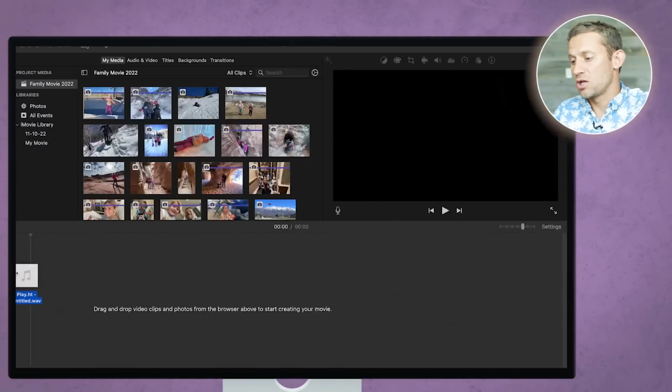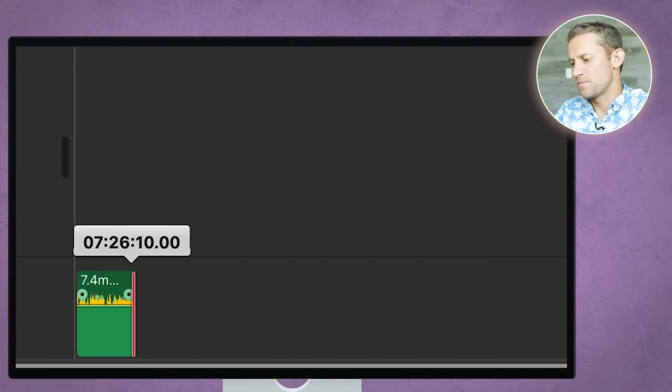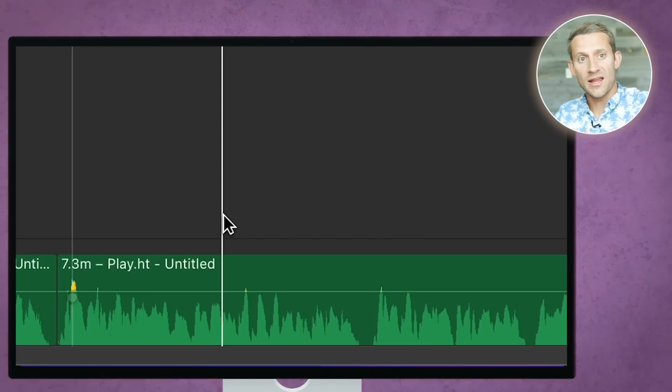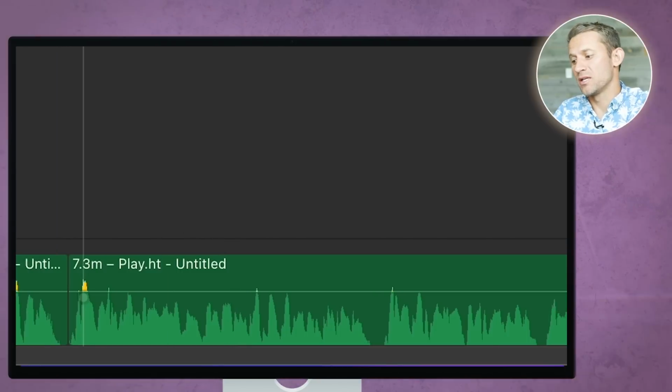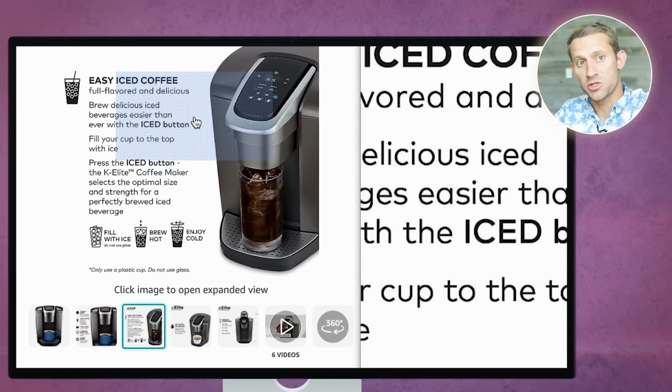What I'm going to do is drag this audio clip directly inside of the timeline on my Mac. You can see it's about 7 minutes long. After you've dragged it into iMovie or whatever your video editor is, you're going to see a timeline just like this. I mentioned earlier you're going to want to have downloaded all the product pictures of each of these.